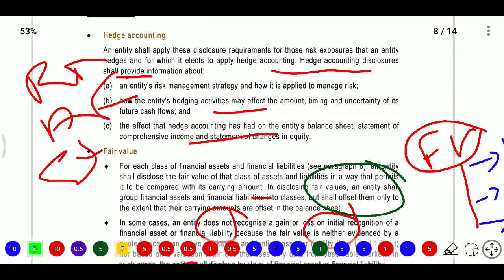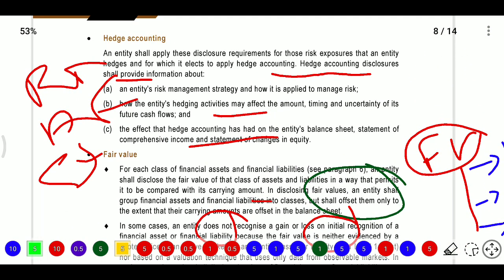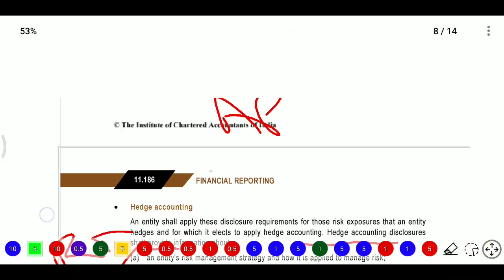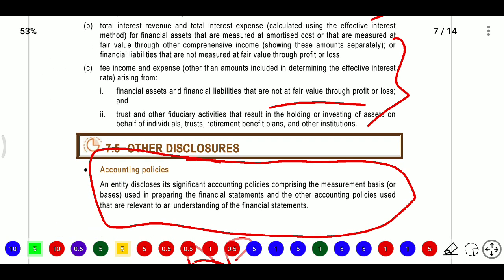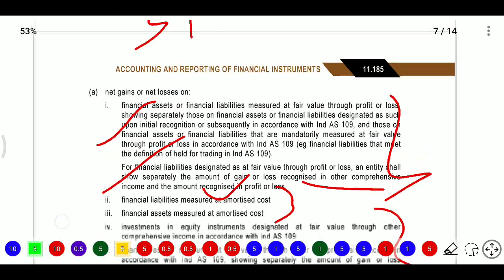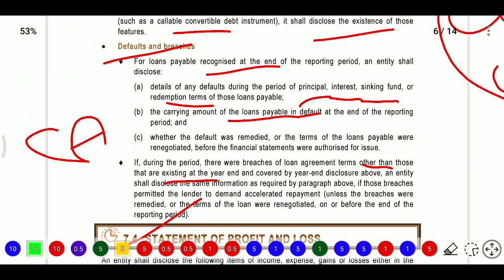And then fair value: we first need to see Level 1, and if that is not available, which level they are using, Level 1, Level 2 or Level 3, we need to disclose that also. And we need to disclose accounting policies. Firstly, we need to disclose the significant accounting policies used by the entity. All this information we need to disclose in the notes to accounts.